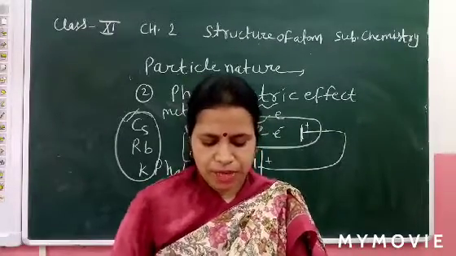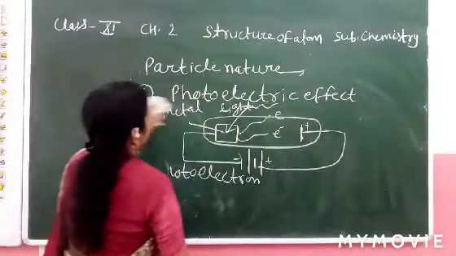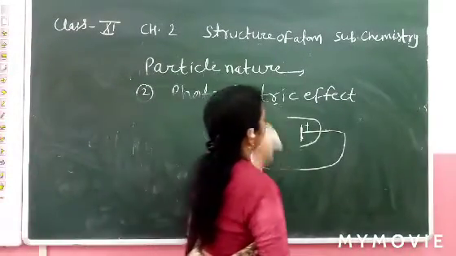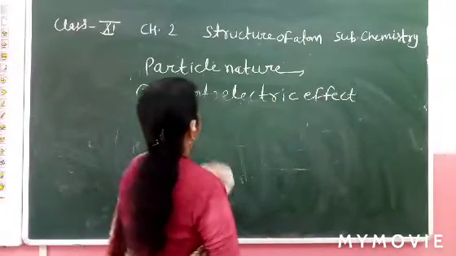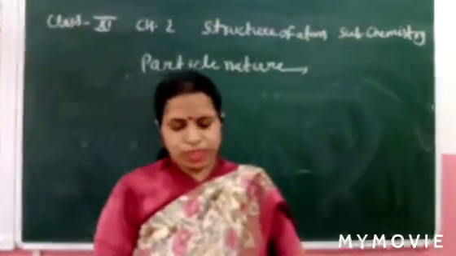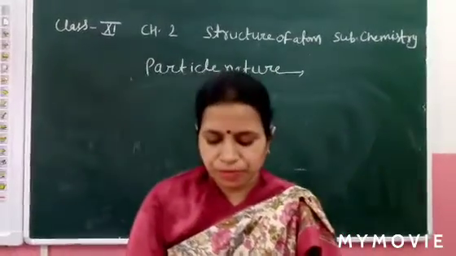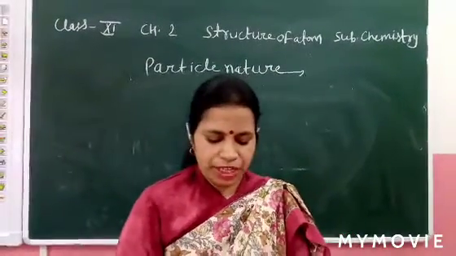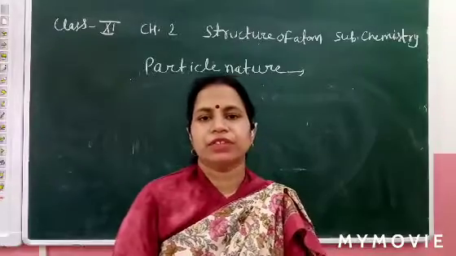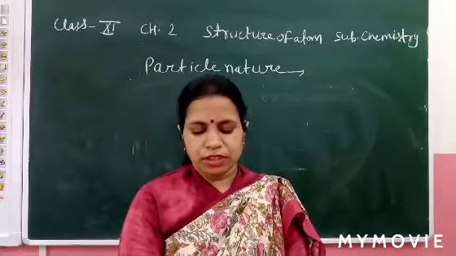Now, what is the Planck equation? It's clear. The photoelectric effect explains the particle nature of the electron.